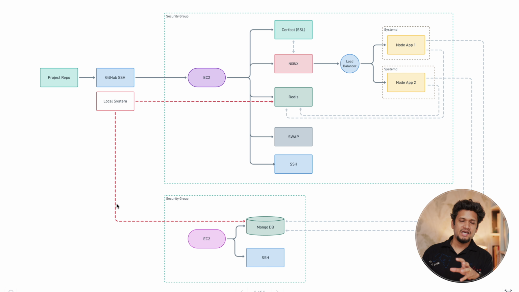So let's recap what we have learned so far. We learned how to host our project on GitHub. We set up 2 EC2 server instances on AWS, configured one for MongoDB, another one for our API services, which also uses Redis.